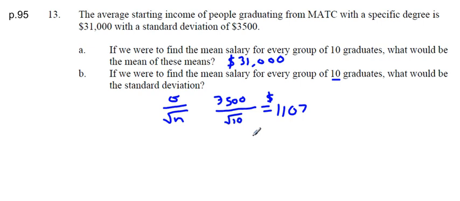Okay, so the central limit theorem, well, it tells us three things. It tells us, first of all, that if we get these groups of graduates, the distribution will approach a normal curve. Second thing it tells us is the average will be the same as the original average, and the standard deviation will be the original divided by the square root of n.